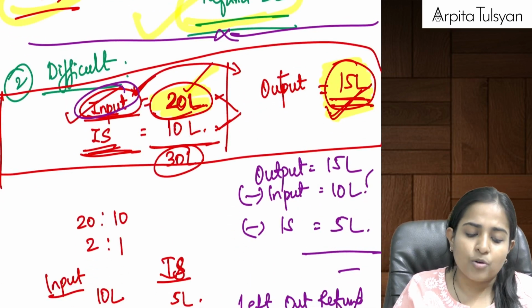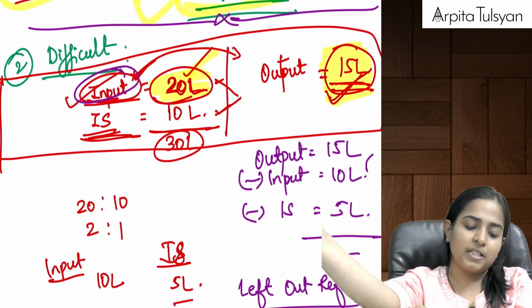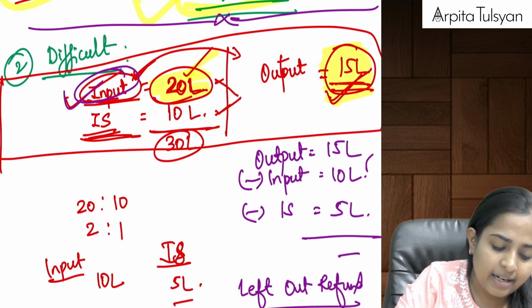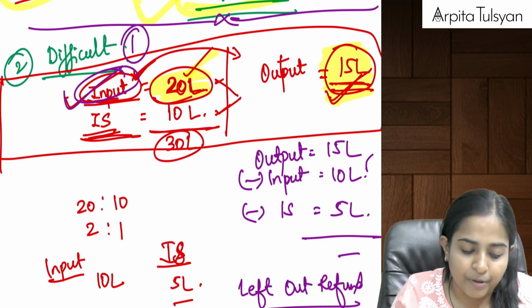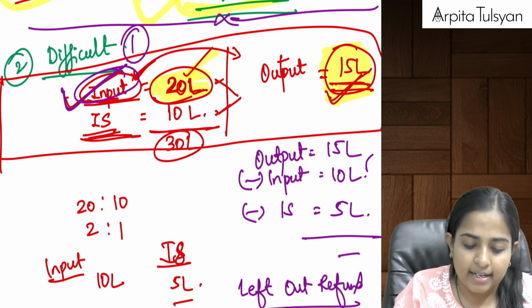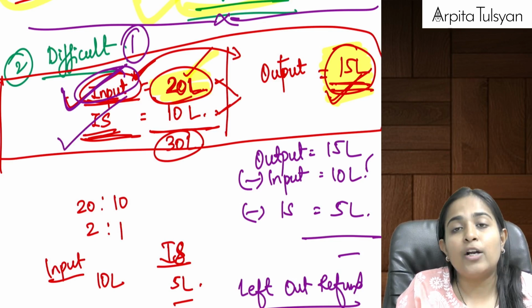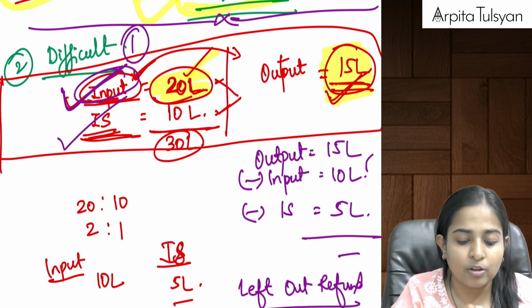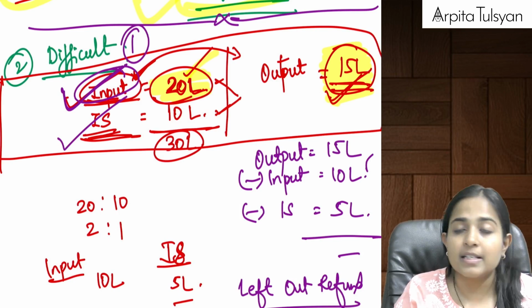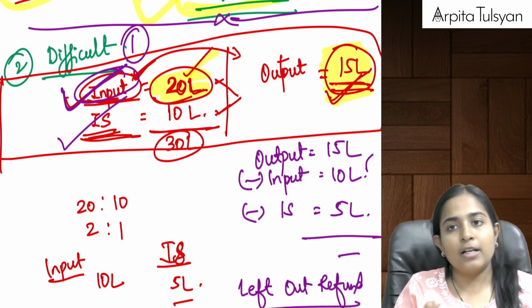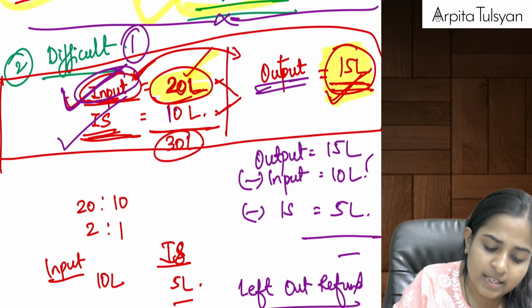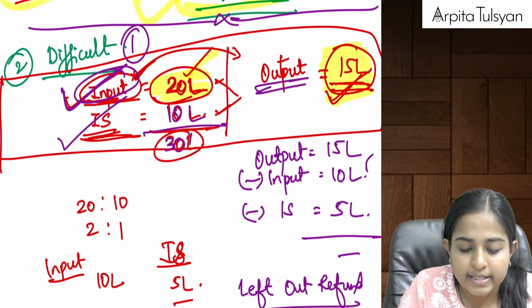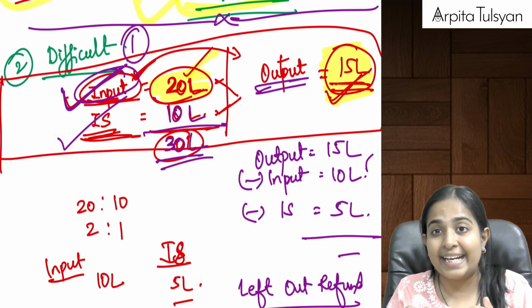Now let's go to a difficult example. What is happening in this particular case? Let's say you are dealing in one particular goods only, and for manufacturing of that goods, your input credit is equal to 20 lakhs. You know that refund of input services is not available, but you have utilized some input services while manufacturing this output product. So input services is equal to 10 lakhs. So total ITC is 30 lakhs.